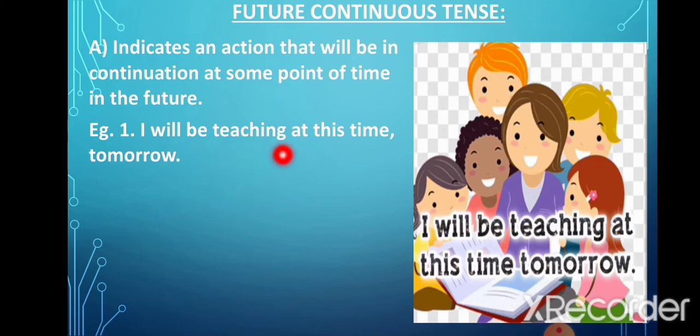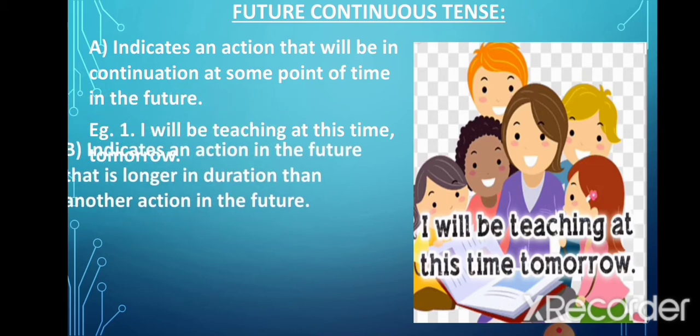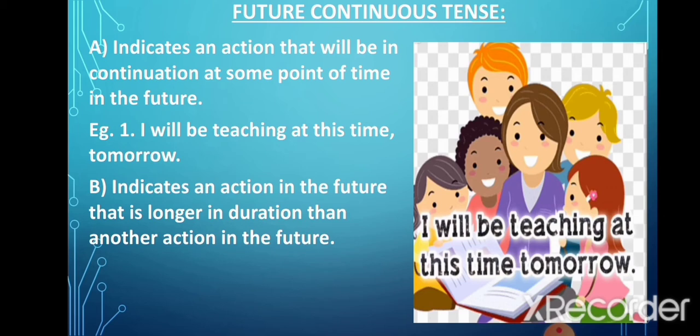Now the action of teaching will happen in the future and it will be in continuation at that time. Also, in such sentences, the verb indicates an action in the future that is longer in duration than another action in the future. So sometimes in these sentences, there are two actions being talked about, and one action is usually longer in duration than the other action. Now both these actions in the sentence will take place in future, but one is longer in duration than the other action. Let's look at the example.